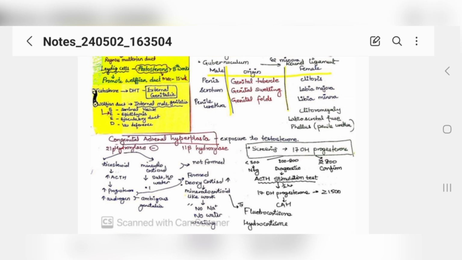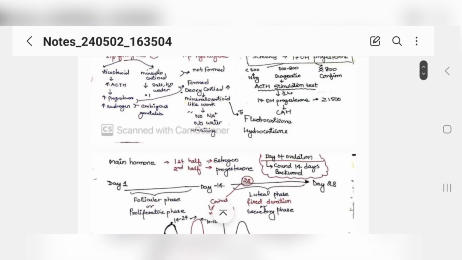Okay, for diagnostic, you would be doing an ACTH stimulation test after half an hour. If 17 hydroxyprogesterone levels are more than 1500, then you can say it is a condition of congenital adrenal hyperplasia. Okay, and the treatment of choice in this condition is fludrocortisone or hydrocortisone. That's it for this paper.